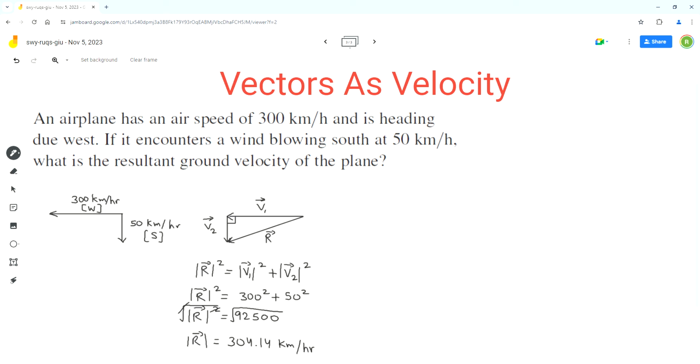So this is the magnitude of the resultant ground velocity of the plane, and now we can calculate its direction, and for that we need to find this angle theta. So we can use the tan ratio. Tan is opposite over adjacent. So the opposite side length is equal to the magnitude of vector v2. And the adjacent side length is equal to the magnitude of vector v1.